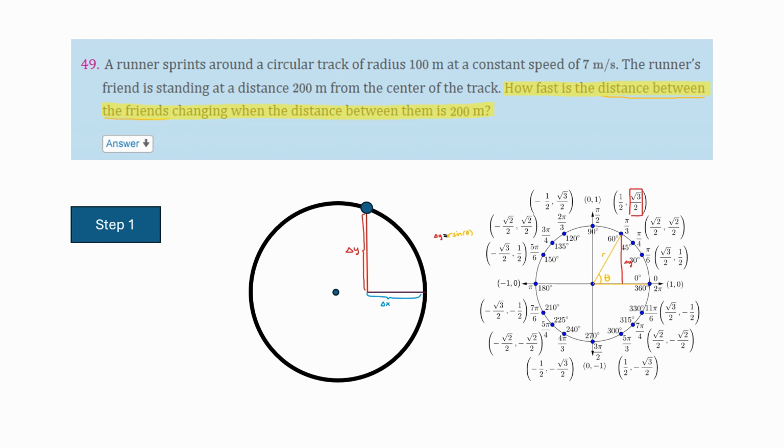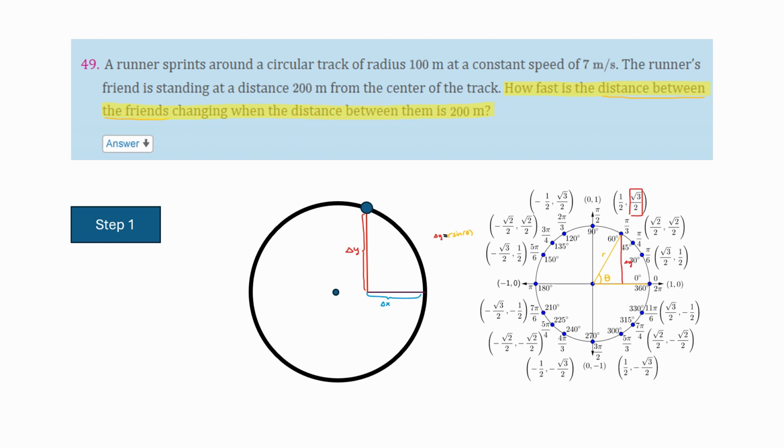And that delta y is ostensibly the same delta y that we're looking at, except the only difference is the radius of ours is much bigger. It's 100. So we just have to factor that in whenever we do it. So it wouldn't just be that delta y is equal to sine theta. In our case, it's equal to r sine theta. This is true for any angle theta, by the way. So this is incredibly useful for us in solving this problem.